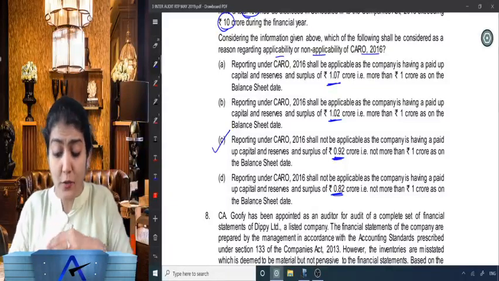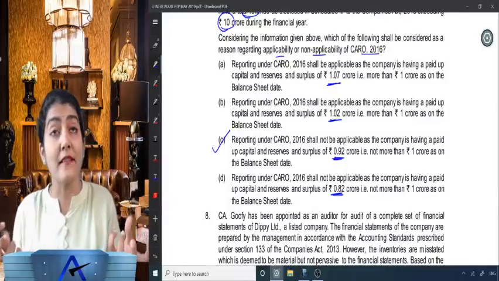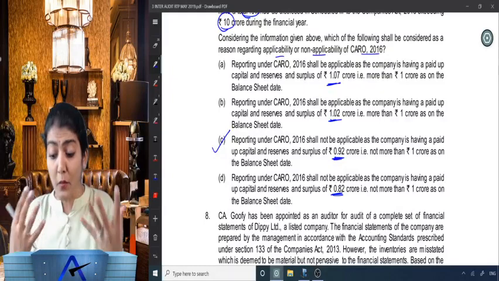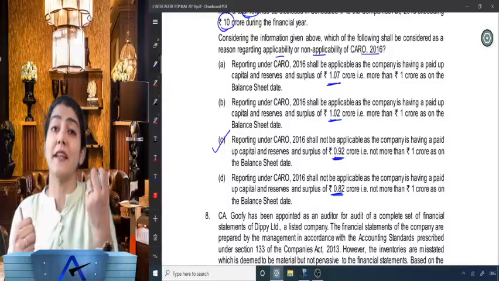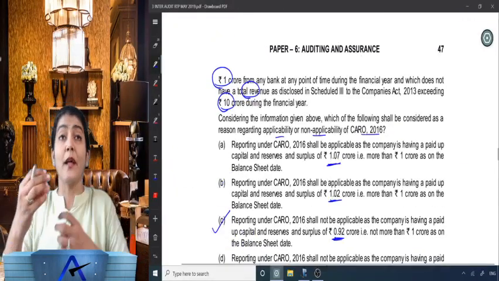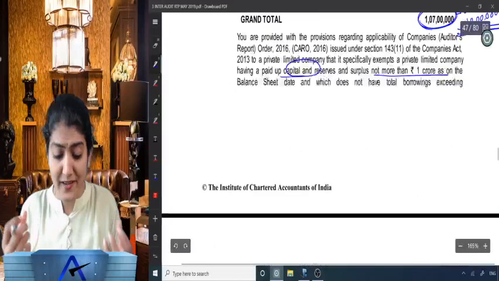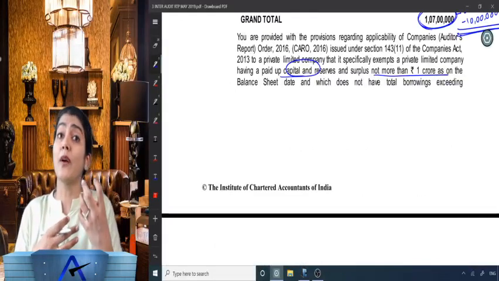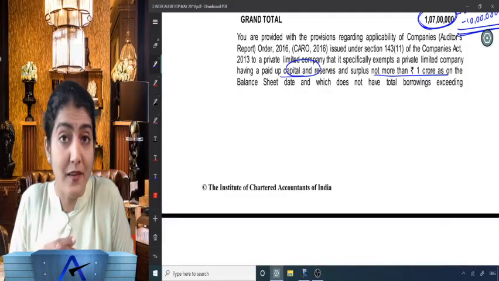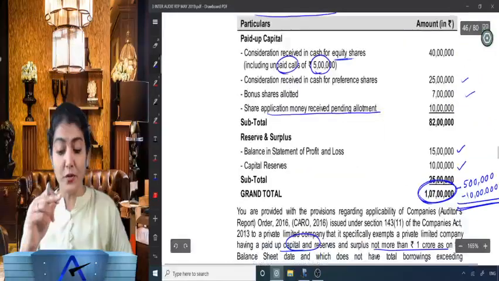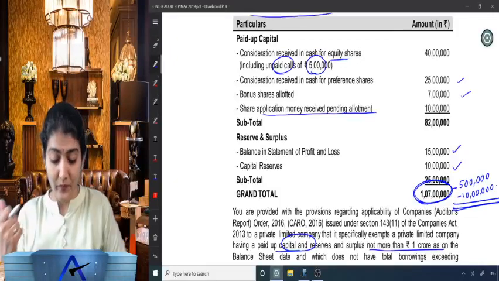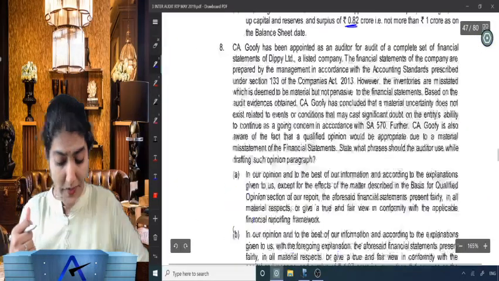Right, reporting under CARO shall not be applicable as the company is having the paid up share capital and reserves and surplus of 0.92 crore, that is not more than rupees 1 crore as on the balance sheet date. Right, so very important over here, you should be knowing the applicability of CARO, and rather than what is given in the question, you should be knowing what is included and what is not included while calculating that paid up share capital and reserves and surplus. So unpaid calls you need to reduce, and also the share application money received pending allotment you need to reduce. Okay, wonderful. Right, let's come to question number 8.